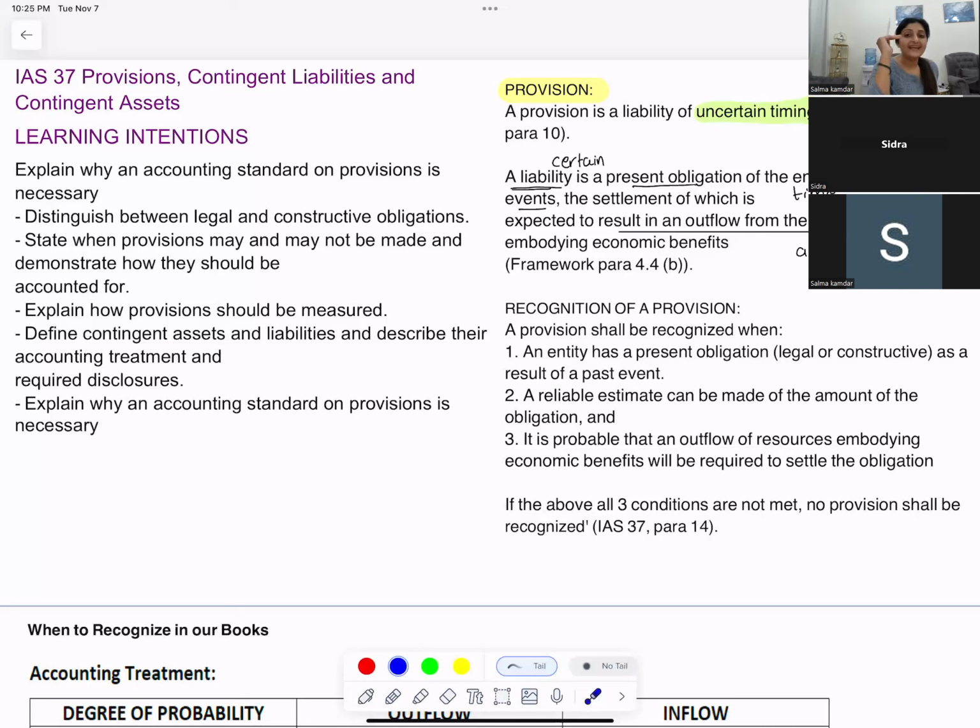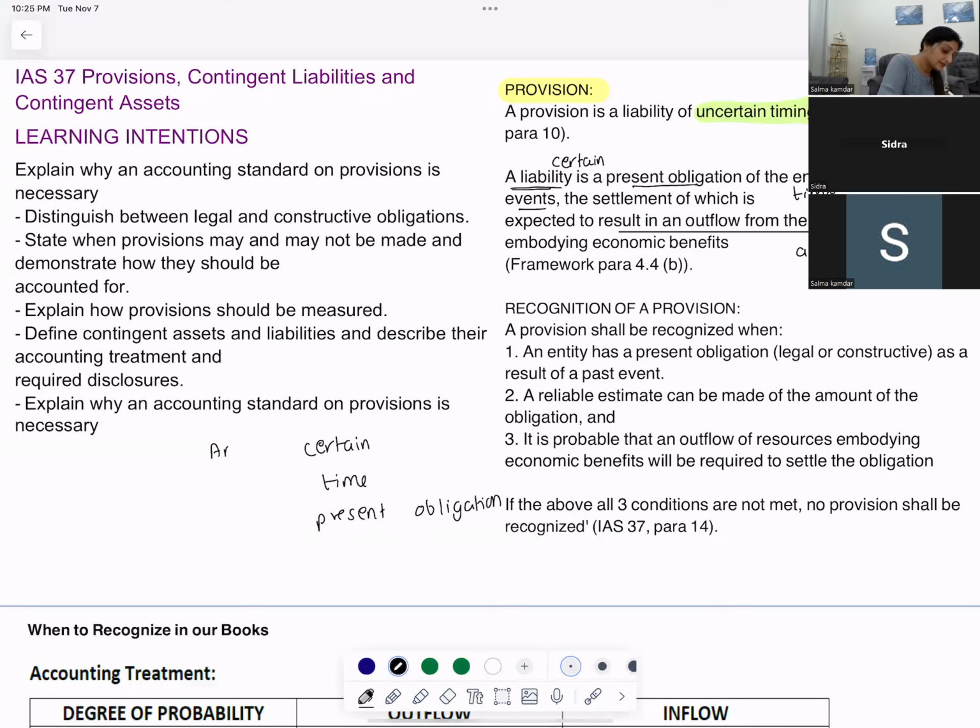Okay. So when there is a liability, what is there in the liability? The amount is certain. The time is certain. It is a present obligation. Can you please say what is happening in a liability?